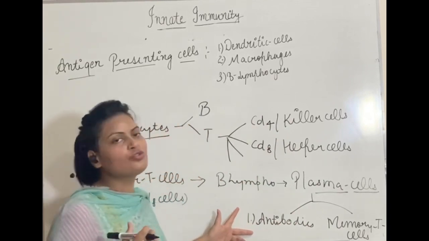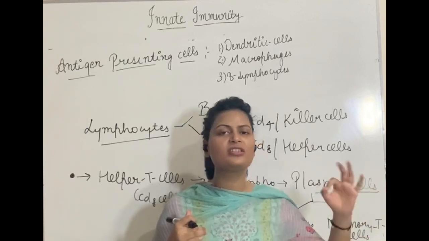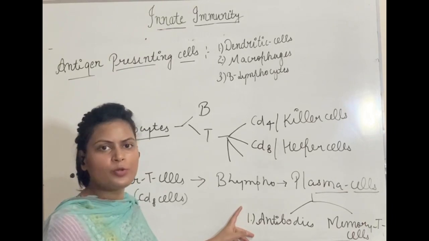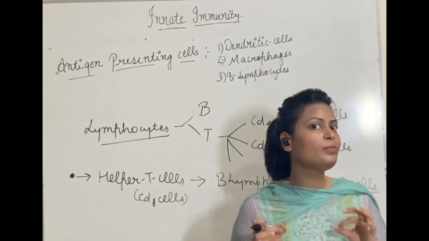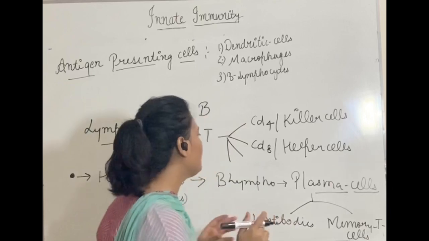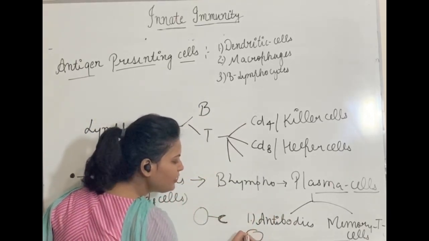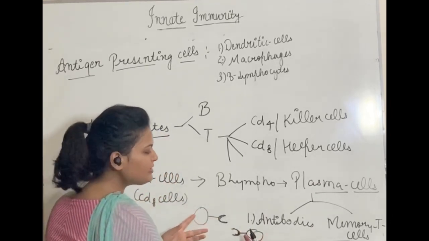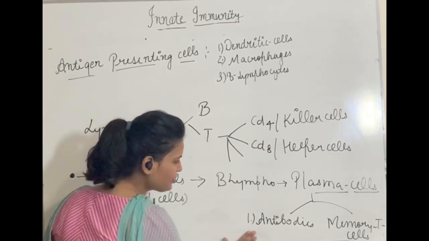And antibodies, you know, they are proteins. Antibodies are what? They are proteins, and they are of many types, IgG, IgA, we will talk about them, okay? Antibodies, they are different types of proteins, and in response to a particular kind of antigen, a particular antibody will be formed. Why? Because both antigen and antibodies have certain kind of receptors. If antigen is having this kind of receptor, antibody will also have this kind of receptor, so that they can get interlocked and this antibody can act on this antigen. Okay, so this is actually a receptor mediated reaction.